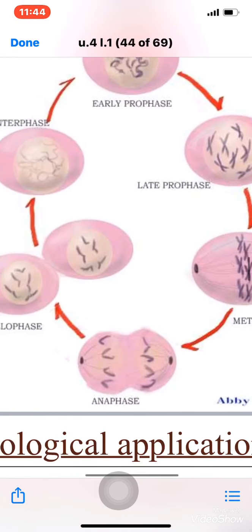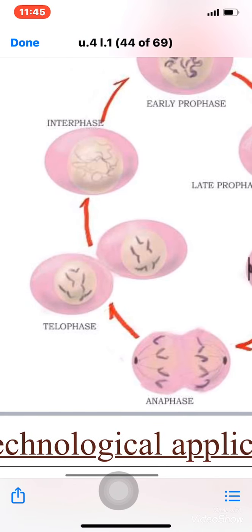Then in the anaphase, what happens? The centromere starts to split into two halves. So two sister chromatids separate from each other. The spindle fiber starts to shrink and takes each sister chromatid away from her sister, forming two groups of sister chromatids at each pole of the cell. Each group of chromatids migrates to a certain pole.